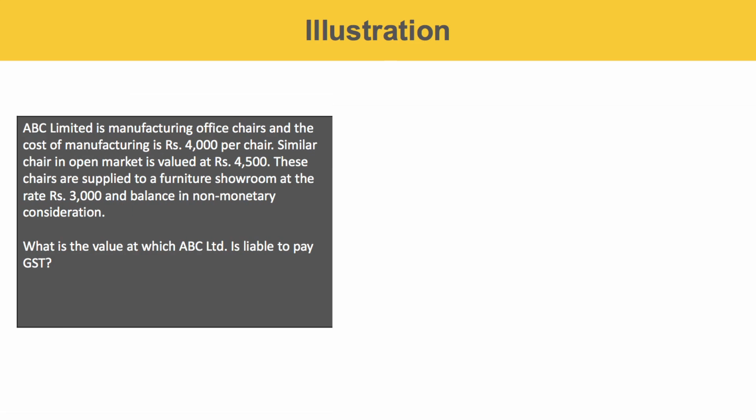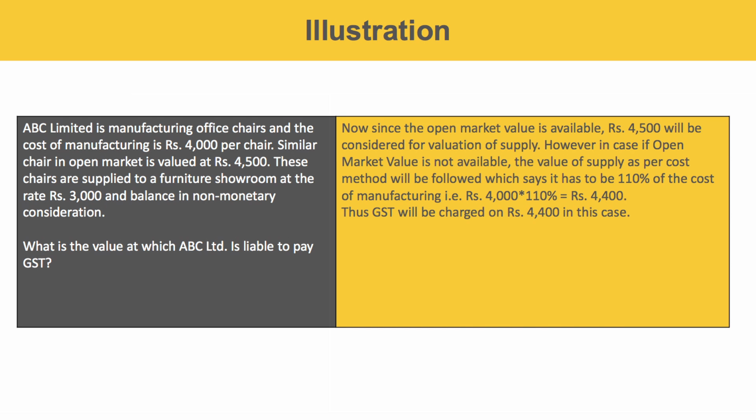ABC Limited is a manufacturer of office chairs, and the cost of manufacturing is 4,000 per chair. A similar chair in the open market is valued at 4,500. These chairs are supplied to a furniture showroom at the rate of 3,000 and the balance in non-monetary consideration. What is the value at which ABC Limited is liable to charge GST? Now, since the open market value is available, 4,500 will be considered for the valuation of supply.